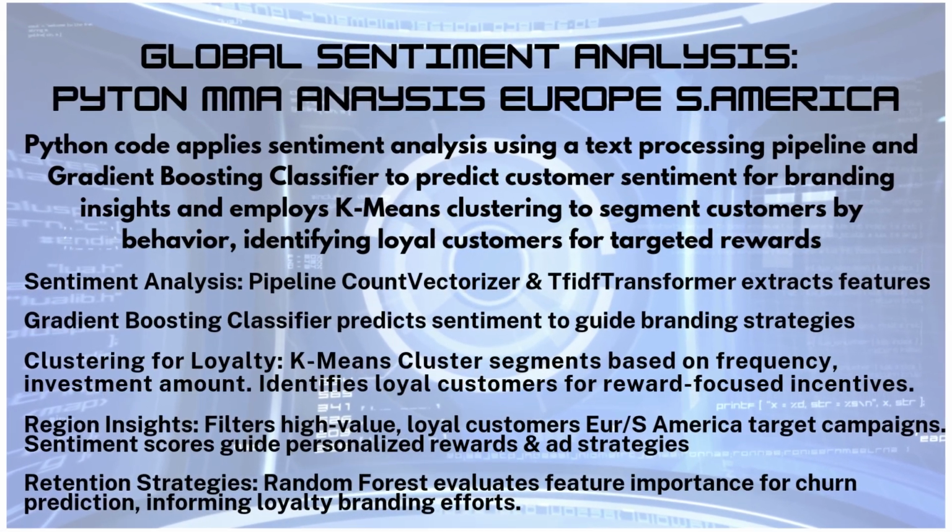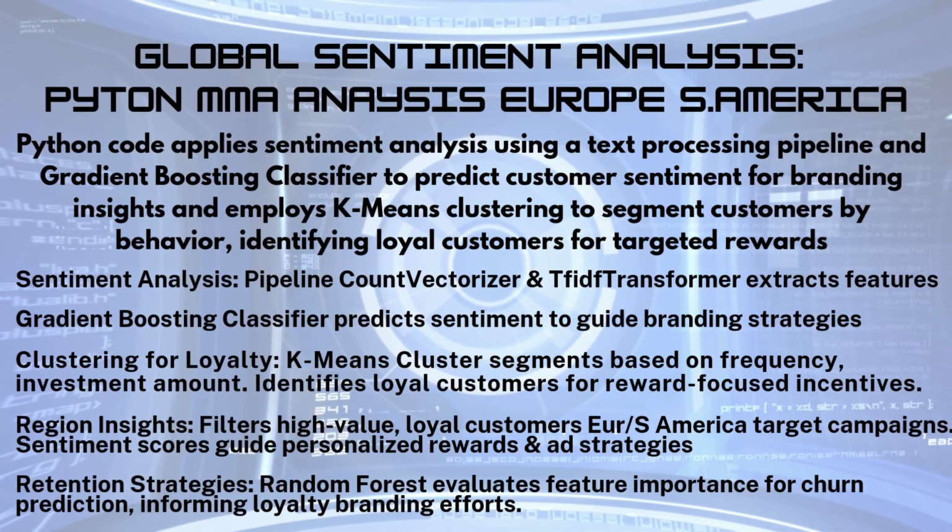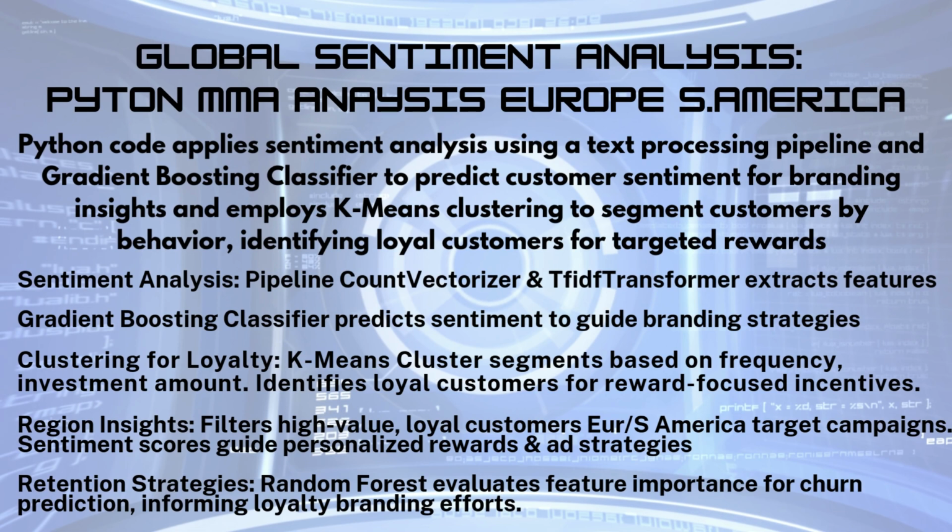This next step, I'm just going to explain at a higher level how we did this. The Python code basically applied sentiment analysis using text processing and built a pipeline with a gradient descent classifier. This allowed us to predict customer sentiment for branding and insights on employing k-means. And that was necessary to get segments for customers and behavior and identify loyal customers for reward targeting. We built an analysis pipeline with the count vectorizer and the TF-IDF transform to extract features. We had gradient descent classifiers to predict sentiment to guide branding strategies.